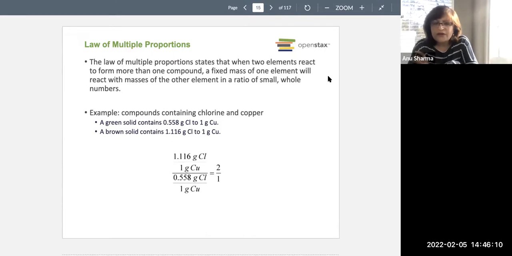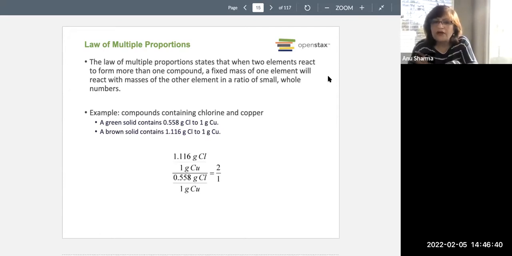Here, a little bit more at the microscopic level, copper can form one bond and copper can form two bonds. In other words, copper has the capacity to combine with only one chlorine. And in that case, it is going to form copper 1 chloride or cuprous chloride. And here, the salt or green colored compound is formed.